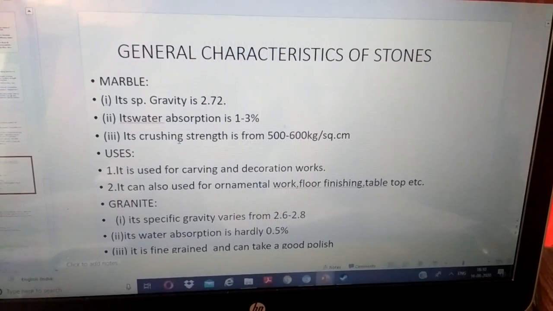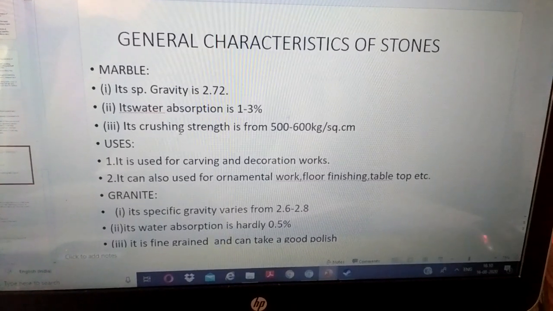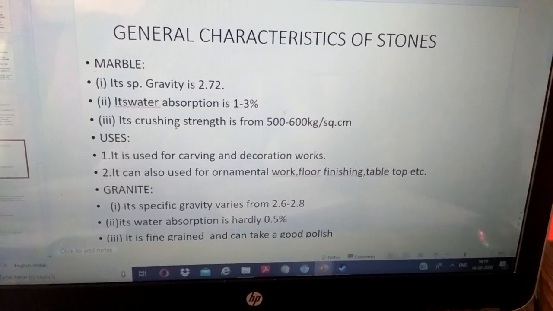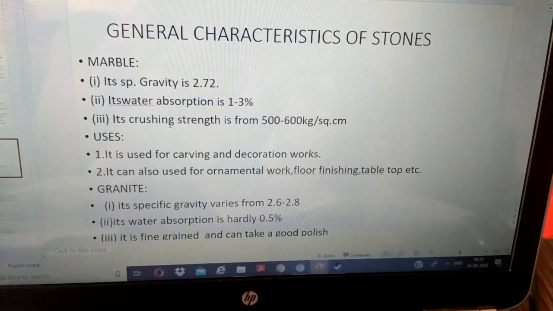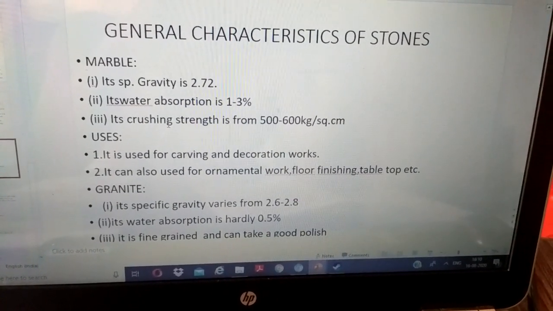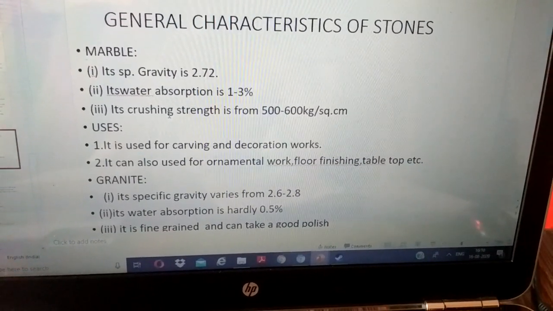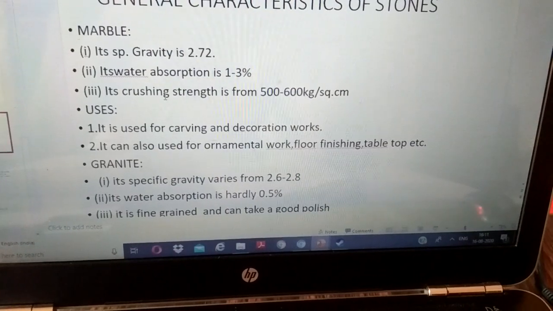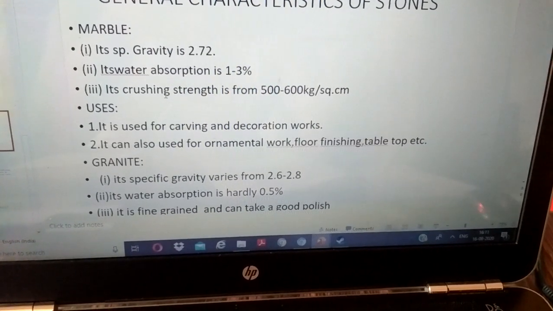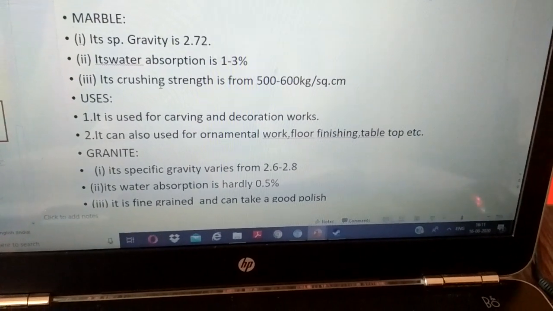General characteristic of stones. The first is marble. Its specific gravity is 2.72. Its water absorption is 1 to 3%. Its crushing strength is from 500 to 600 kg per square centimeter. Uses. It is used for carving and decoration works. Second, it can also be used for ornamental work, floor finishing, tabletop, etc.